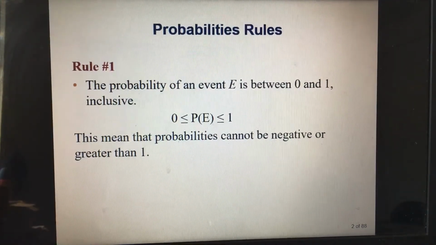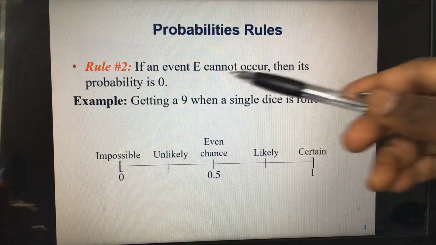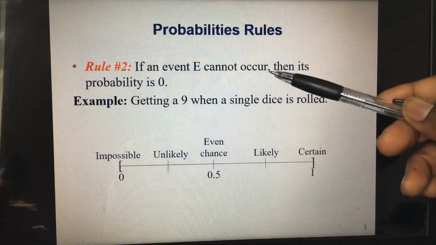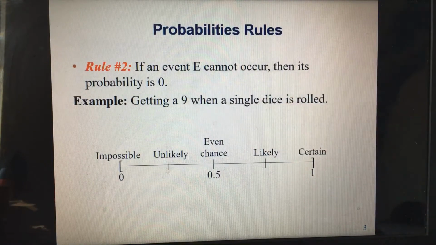Let's look at rule number 2. Rule number 2 says, if an event E cannot occur, then its probability is 0, which means that the probability of an impossible event is 0.